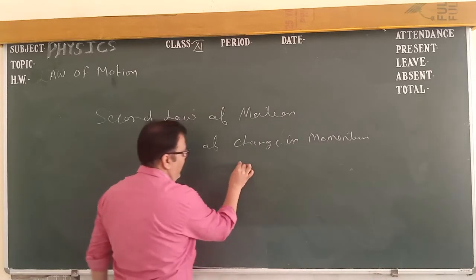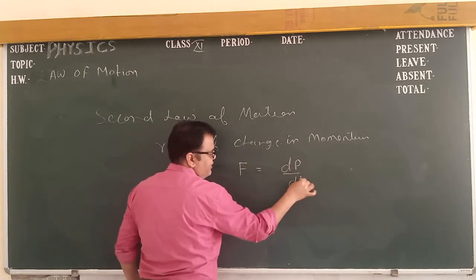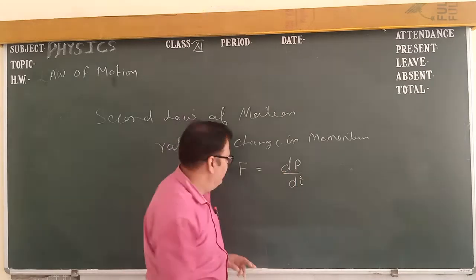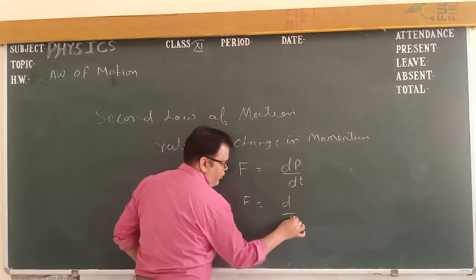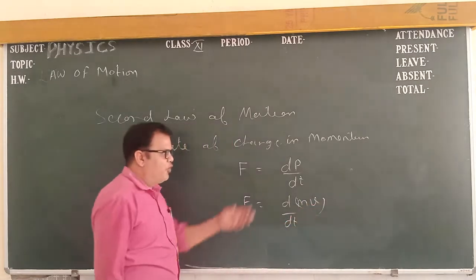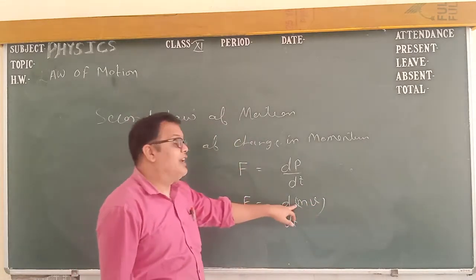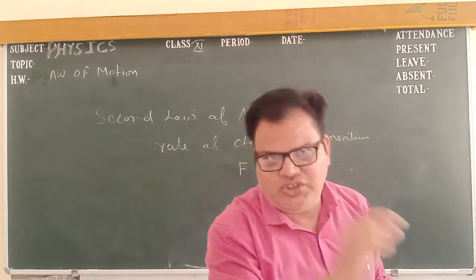Then F equals dP upon dt. What is P? P is the momentum. P is equal to mass into velocity, we know the formula of momentum. The mass of the body never changes, mass is a constant value.